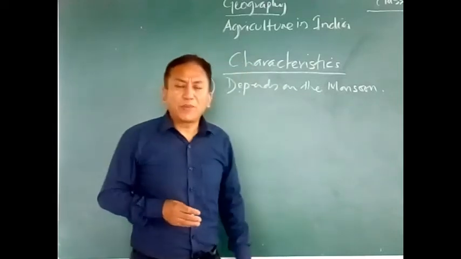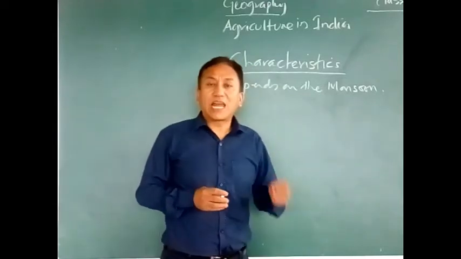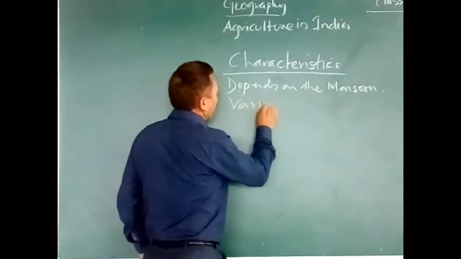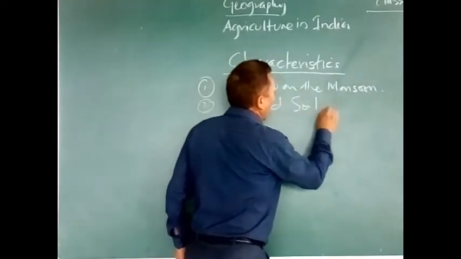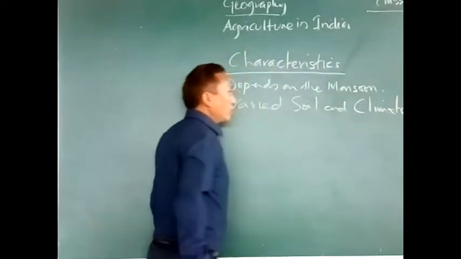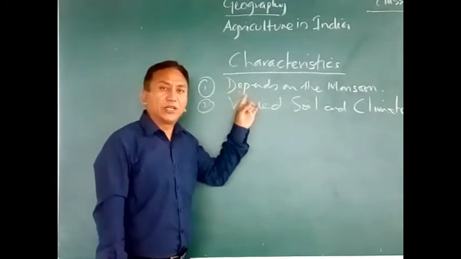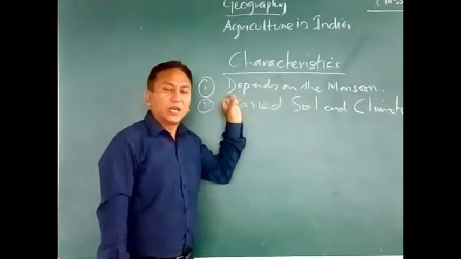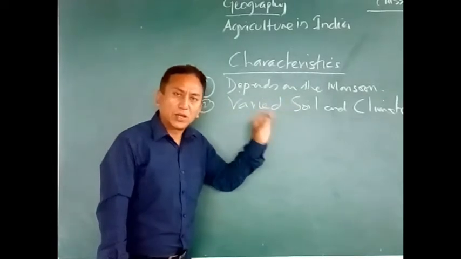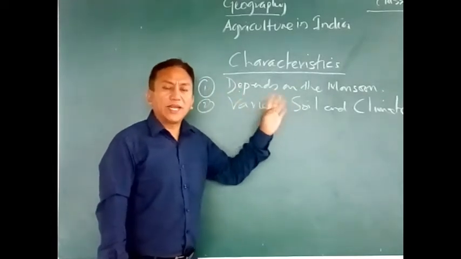Number two is that India has varied soil and climate. Point number one, characteristic of Indian agriculture is that we are too much dependent on the monsoons. Number two, we have varied soil and climatic conditions.